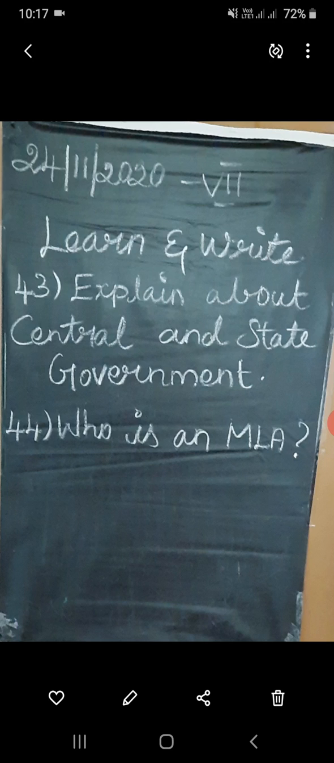Here is your work: explain what is meant by central government and state government. And the second question, who is an MLA?